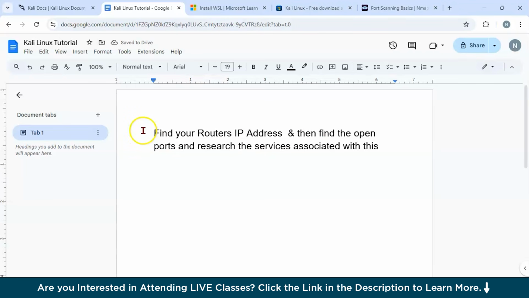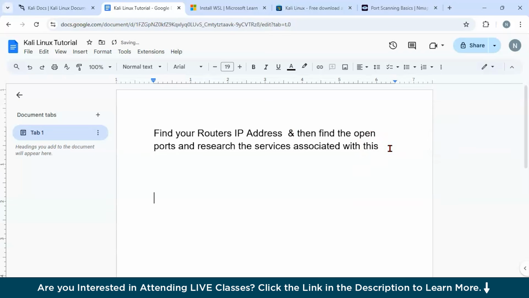So guys, with this tool, one activity you could do is find your router's IP address and then find the open ports and research the services associated with it. You might find it difficult to find a router's IP address, so you could use this command.